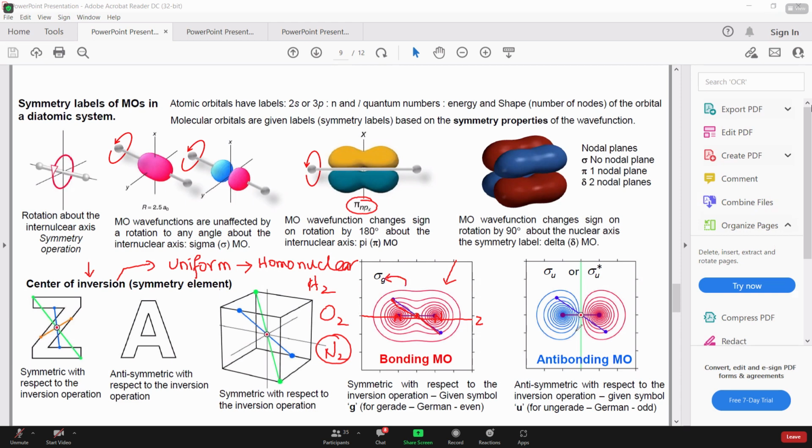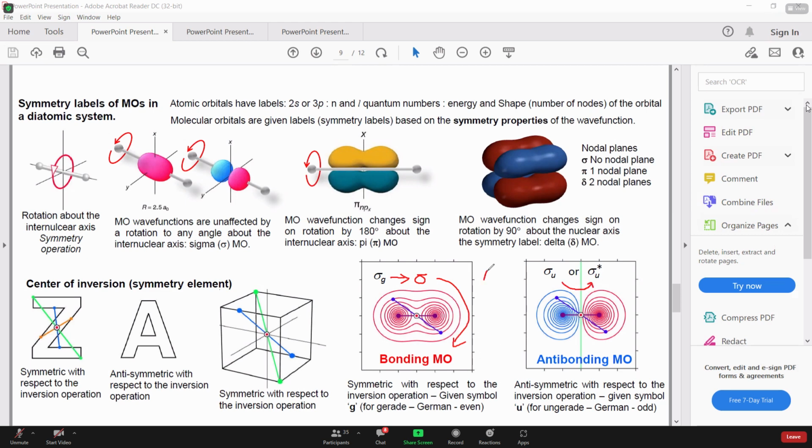And in the other case, if you pass through the center of inversion and cover the equal distance in the opposite direction, and if the phase was different at the starting and the ending point, that would be referred to as U, or ungerade. Remember, in case of sigma, sigma G is the bonding molecular orbital and sigma U is the anti-bonding molecular orbital.